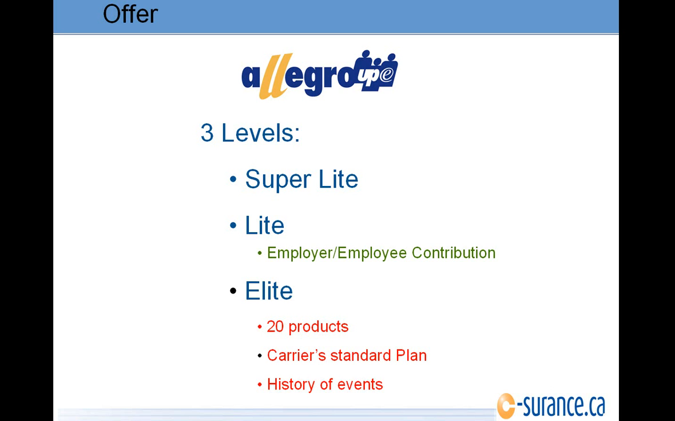With the Elite, we move up to 20 different products or benefits that are handled. Furthermore, c-surance will manage all the carrier standard plans through templates. These templates will automatically be managed and made available online so that the users will be able to simply drag and drop the various benefit plans from the various carriers.